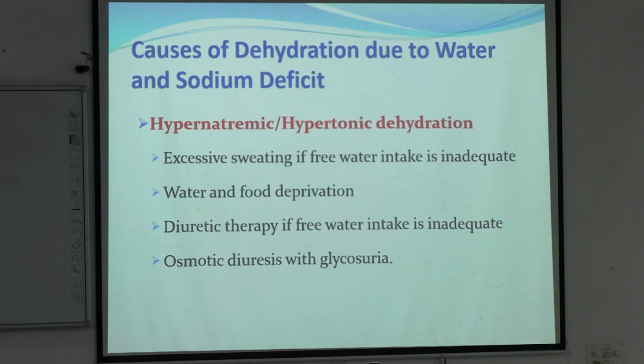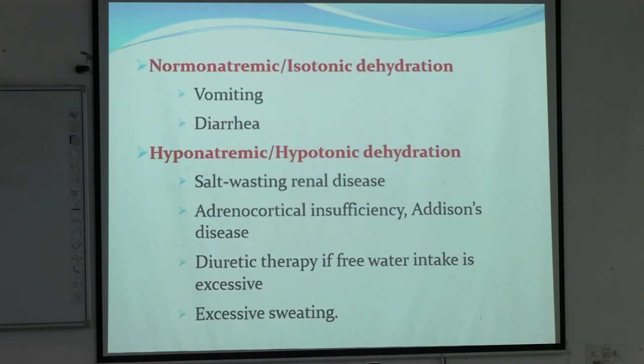Okay, next is osmotic diuresis with glycosuria. এটাও আমরা আগে থেকে জানি। এখানে কি হয়? In case of glycosuria, because of osmotic difference of urine and blood, excess water is lost in urine. আচ্ছা, next causes of normonatremic হচ্ছে diarrhea and vomiting. Isotonic dehydration is seen in vomiting and diarrhea. তাতে আমরা কি ট্রিটমেন্ট করি? মেইনলি ORS or IV fluid, যেটা isotonic to the plasma, we replace the volume and solutes.